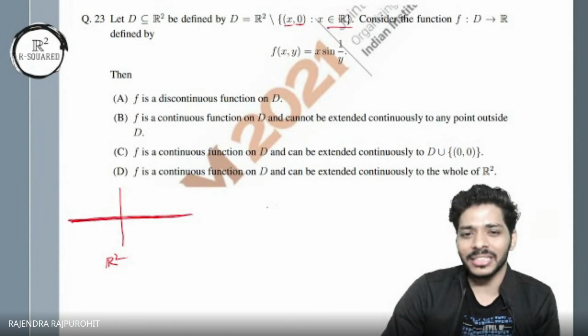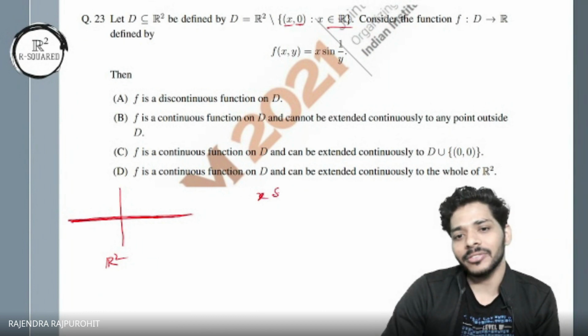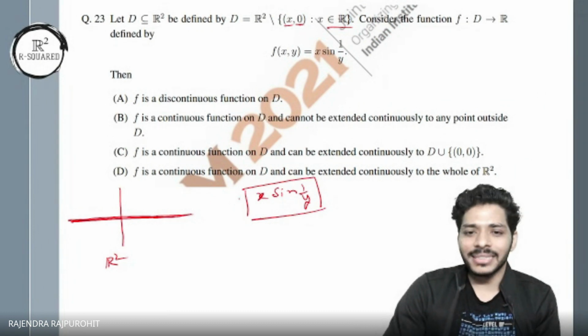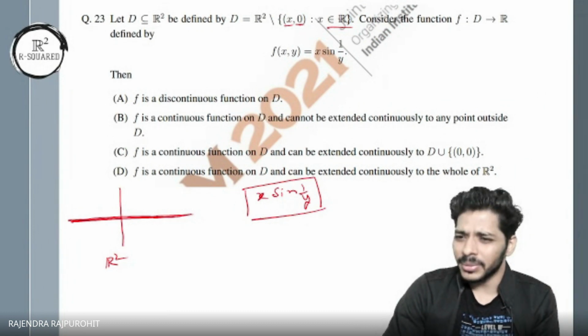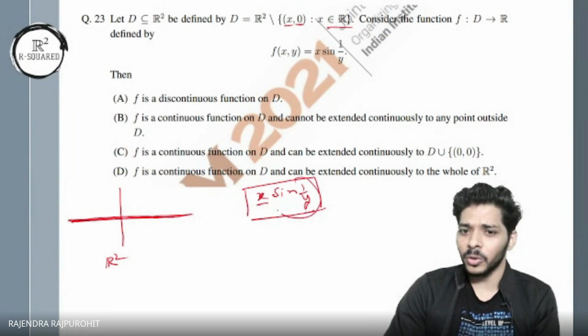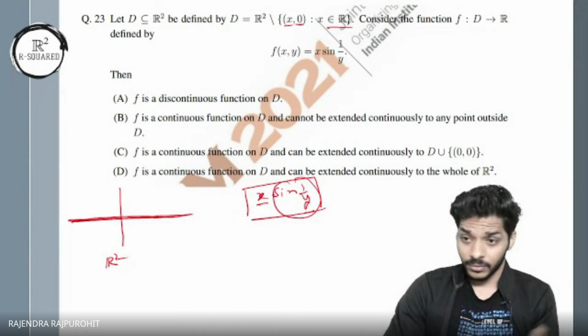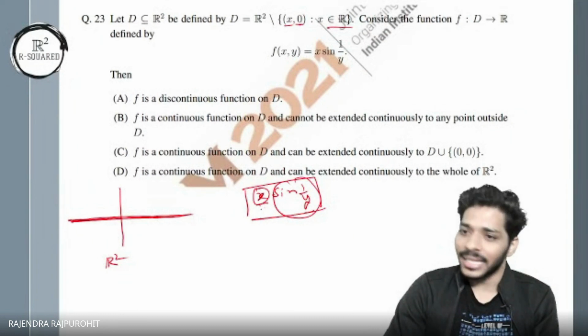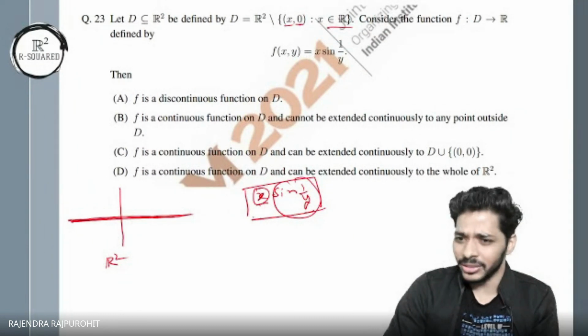And if I look at the function x sine 1 upon y, I can see that if you take any non-zero number, like x is non-zero and y is non-zero, then the function has no problem, right? Because sine 1 upon y is a continuous function whenever y is non-zero. x is also a continuous function, whatever x you take.